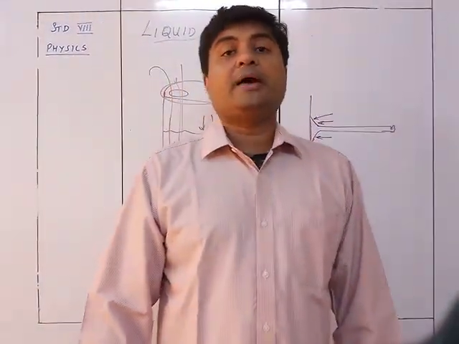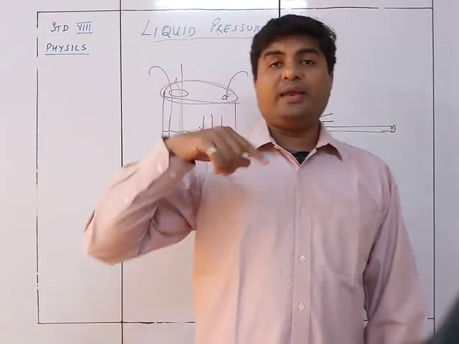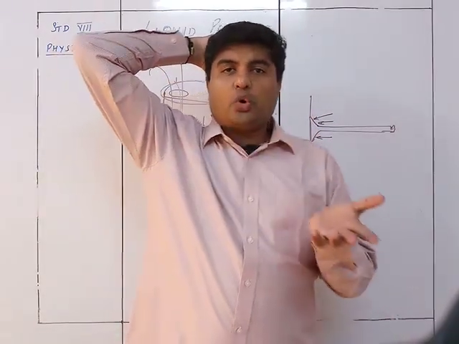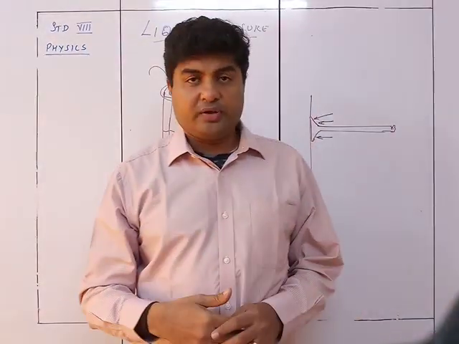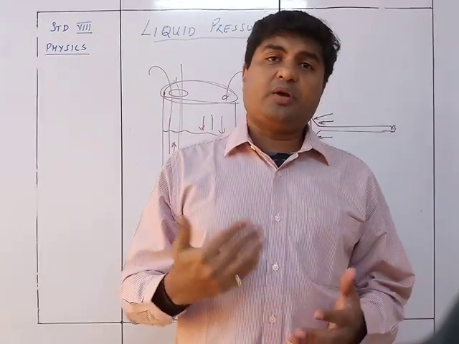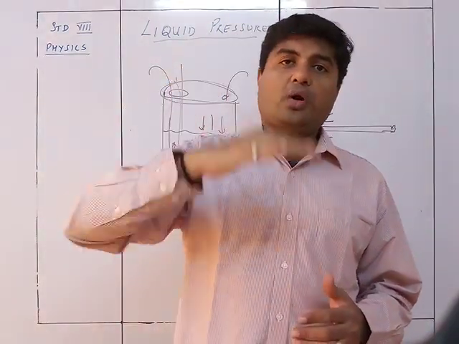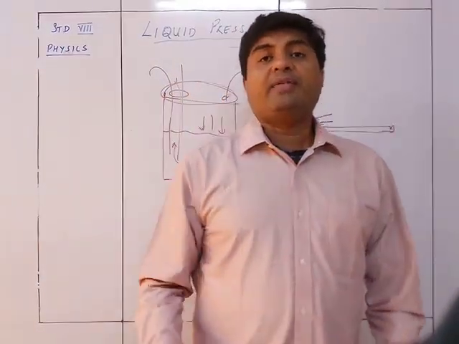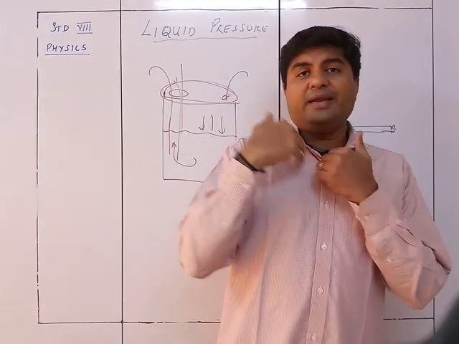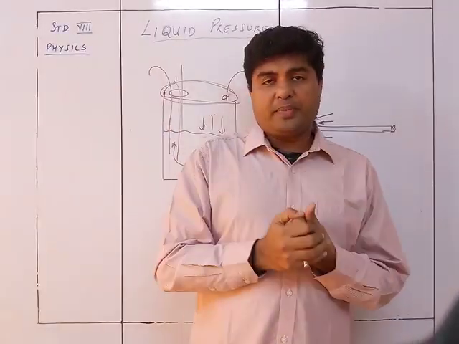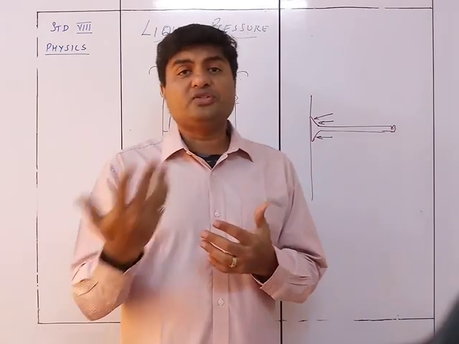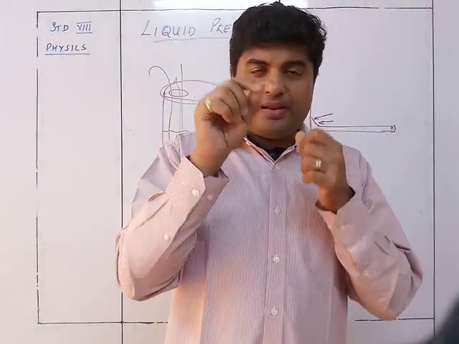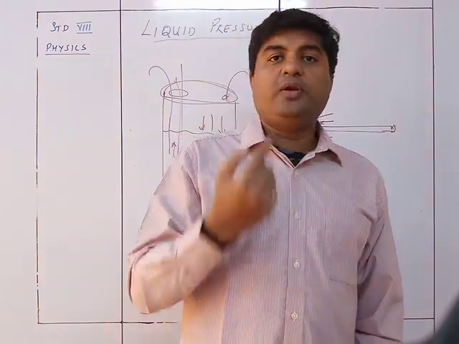I explained earlier that when a person is going to very great heights, as in mountaineering, the body pressure is not going to change. It is not going to change with the atmosphere. But the atmospheric pressure is going to decrease, because as you go higher and higher, the air column decreases. So the air column decreases, so the atmospheric pressure decreases. If the atmospheric pressure decreases, there is a difference between the internal pressure of the body and the external pressure available. Because of this pressure difference, the capillaries inside the nostrils will rupture and there will be nose bleeding taking place.